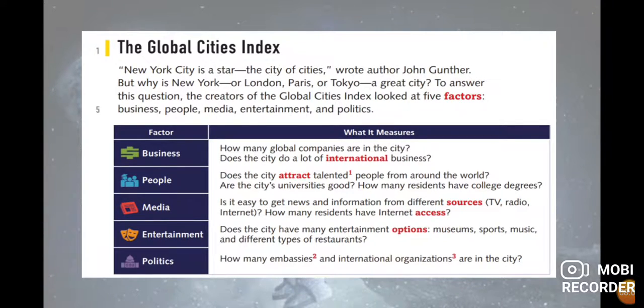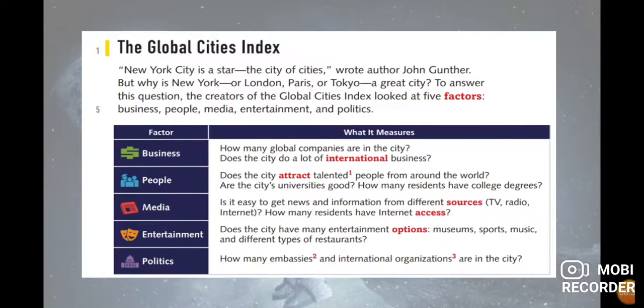For example, Oxford University is a good university, Cambridge University too. All these cities have universities that are in the ranking of the top universities around the world. How many residents have a college degree? Imagine the majority of these cities consider that education is the most important factor. Health and education are important, and for that reason they are in the top 10.